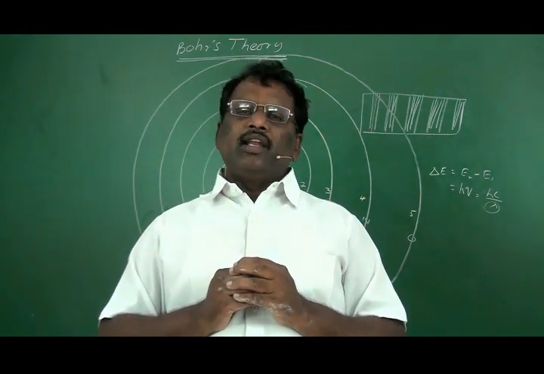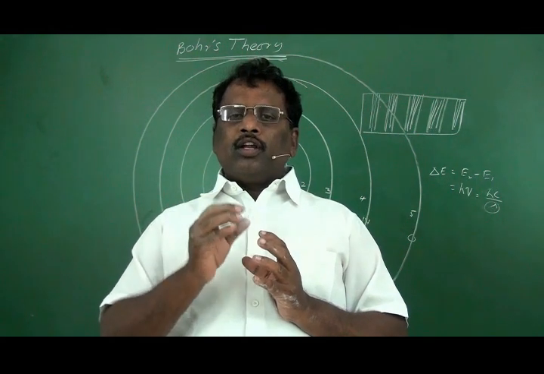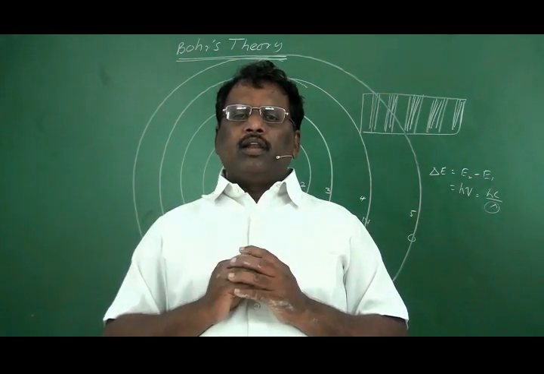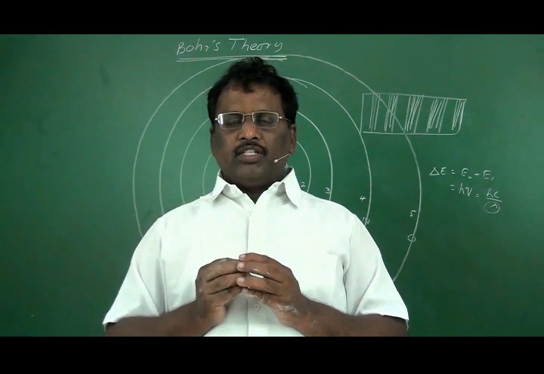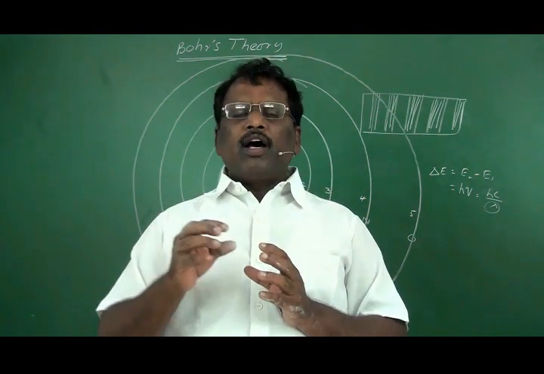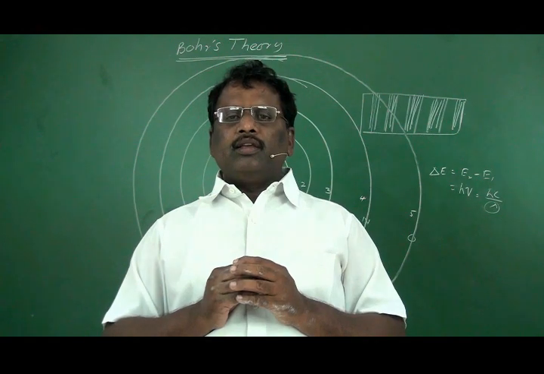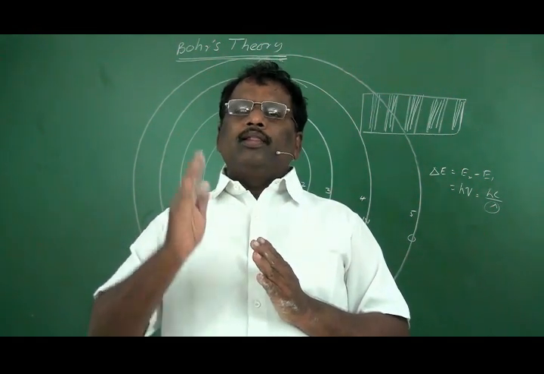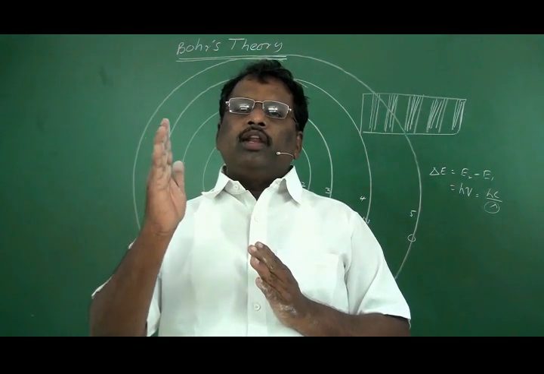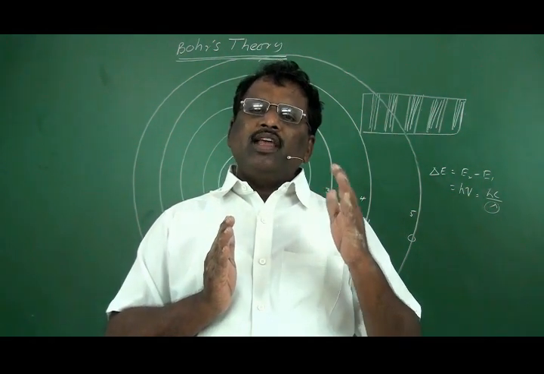When an electron is revolving in a stationary energy level, the electron will also have a certain amount of energy. That orbit will also have a certain amount of energy. An electron can revolve in this energy level when the energy of that electron is equal to the energy of the energy level.